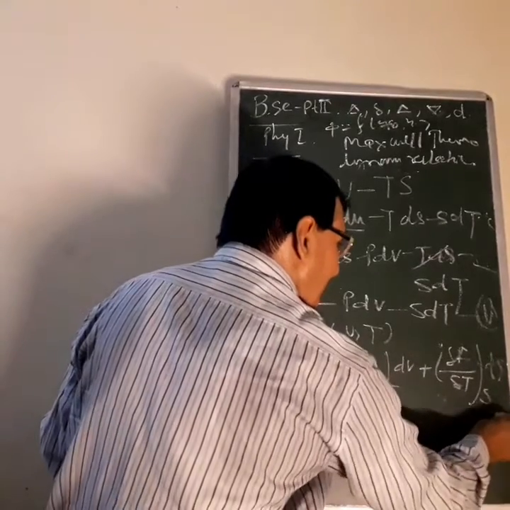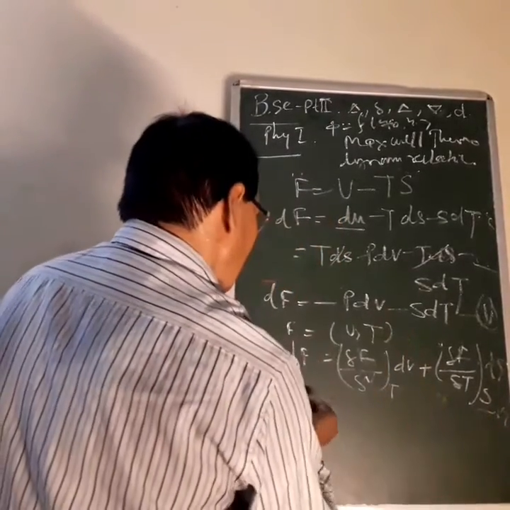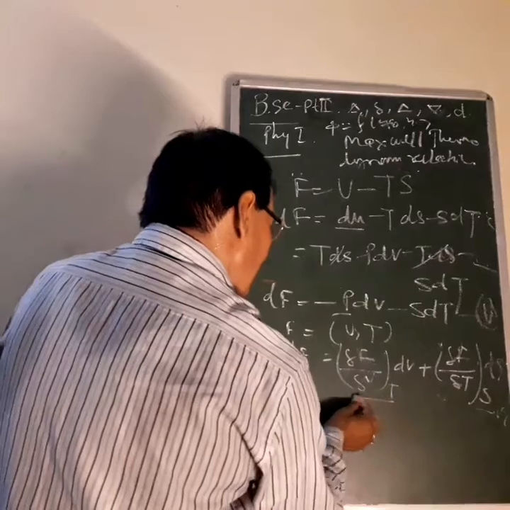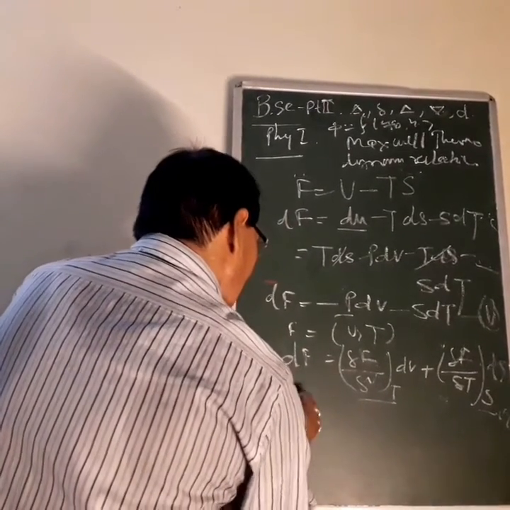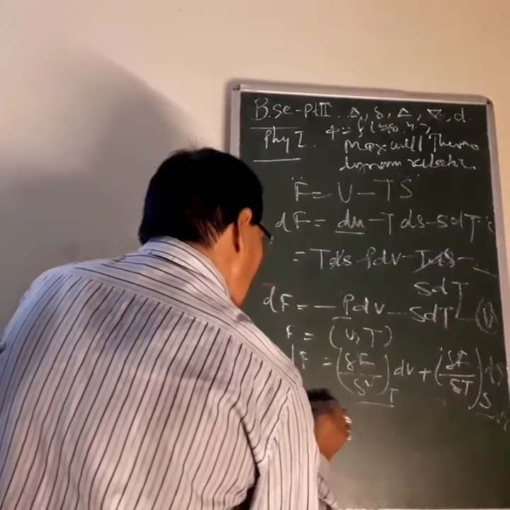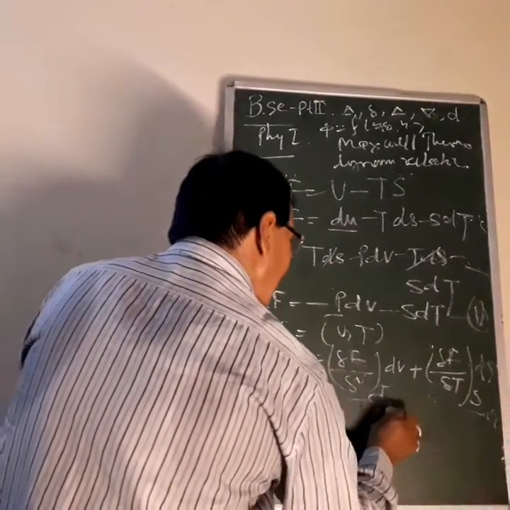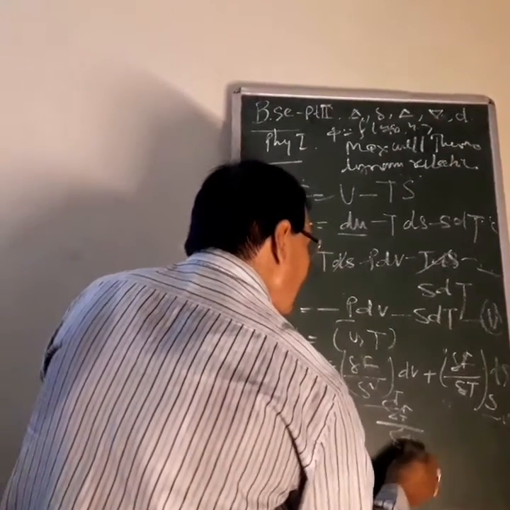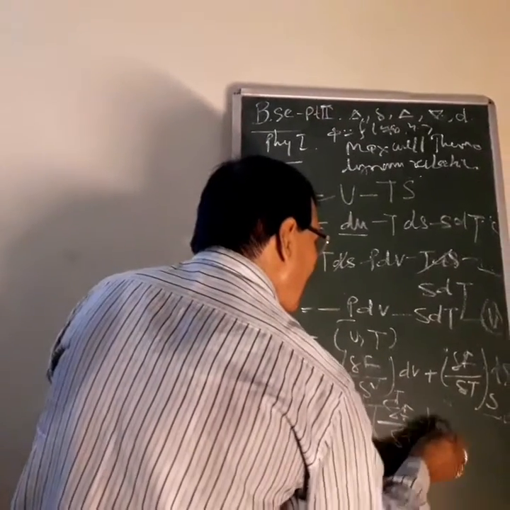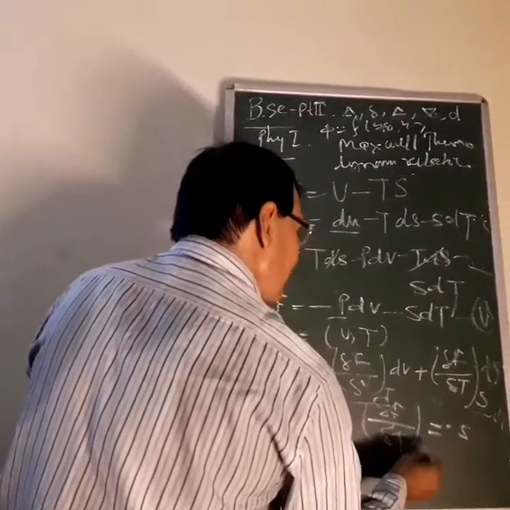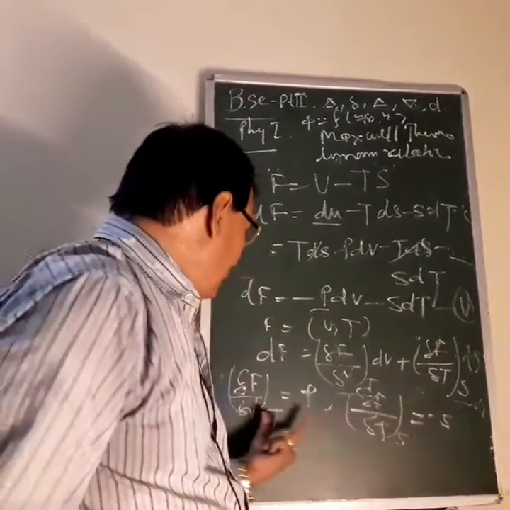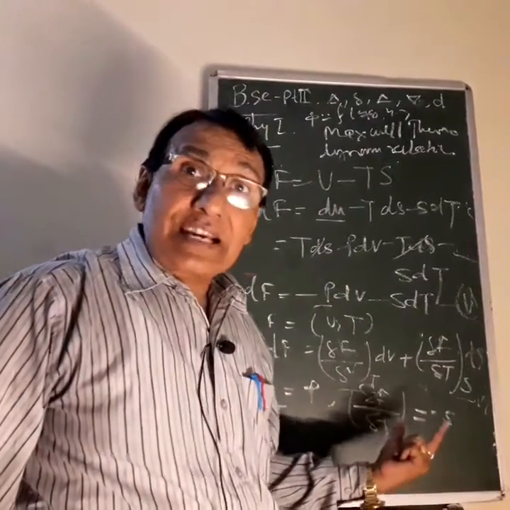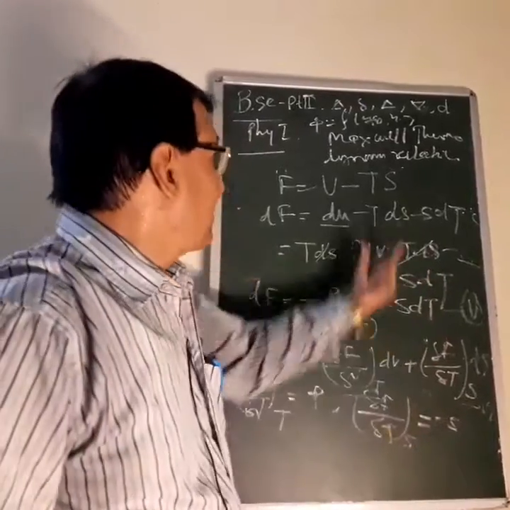A comparison of equations 5 and 6 reveals that del F upon del V at constant temperature is equal to minus P, and del F upon del T at constant volume is equal to minus S. So this is the Maxwell second thermodynamic relation which I have discussed.